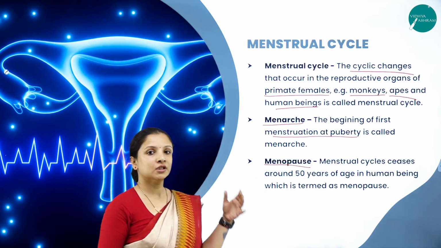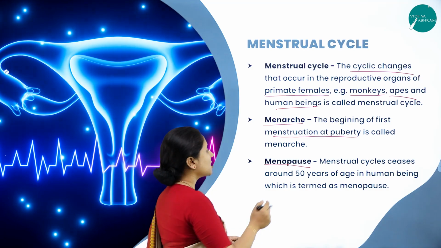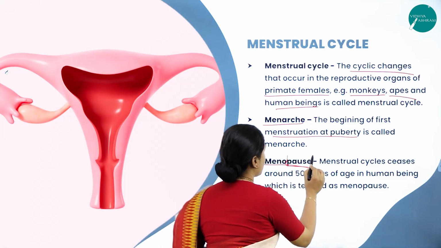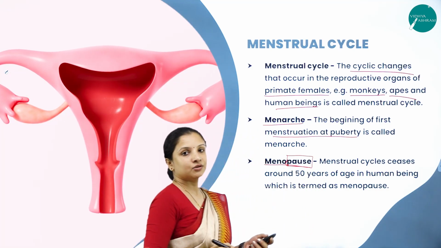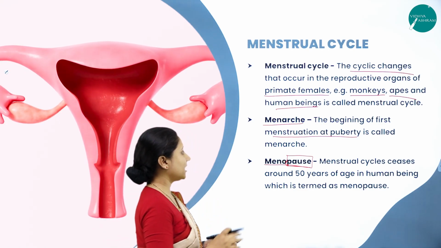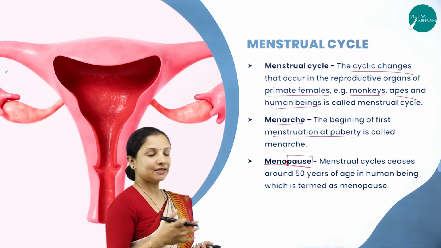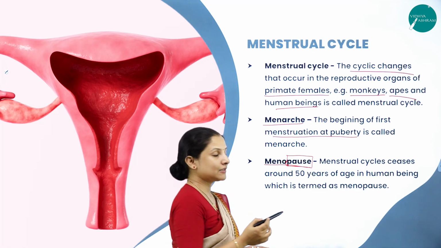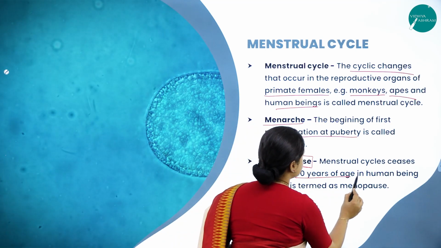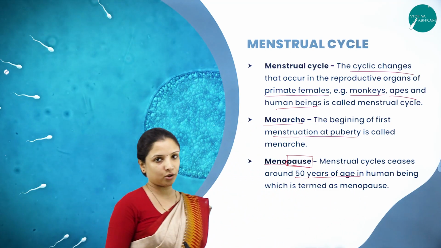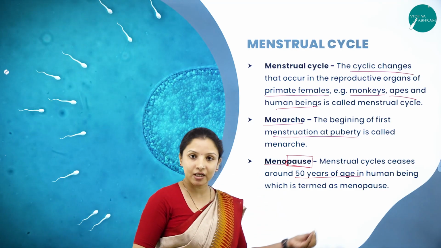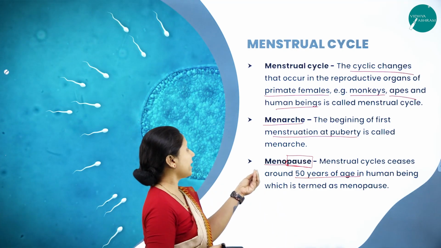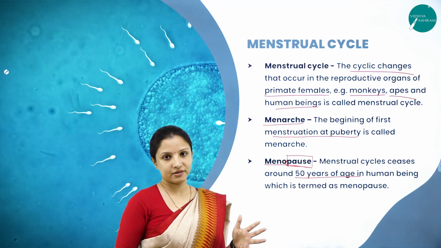What is menopause? The word itself says pause, pause meaning a stop, right? So, menopause is nothing but the menstrual cycle stopping once the woman reaches the age of 50 years and above. So, that is called menopause. Menarche is the beginning of the menstrual cycle. Menopause is the stopping of the menstrual cycle.